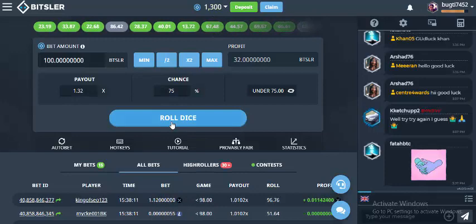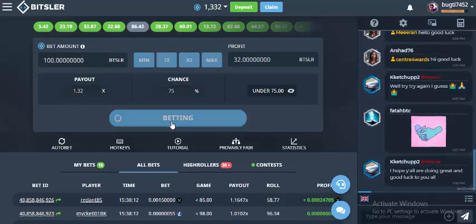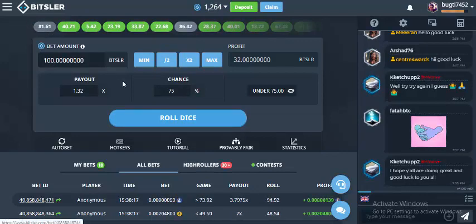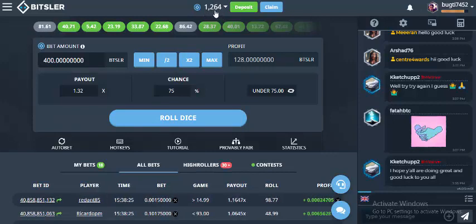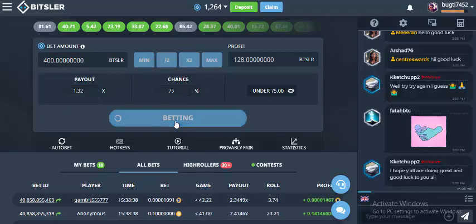I have one trick also. If we go to just one loss, then you must increase the amount to 1264 Satoshi. Now click on this one. 400 is better for the bet. Click again. Yes, we got it, and increase it.